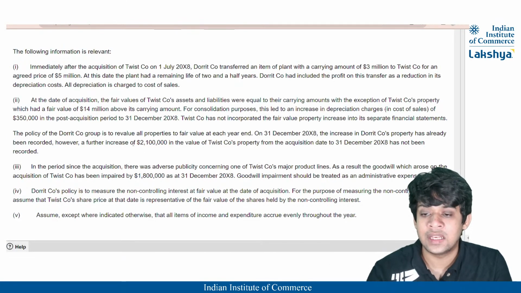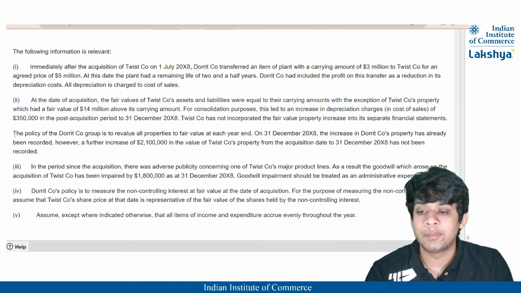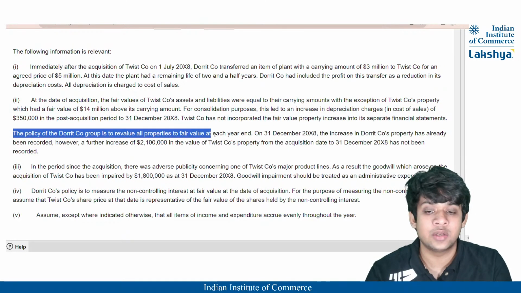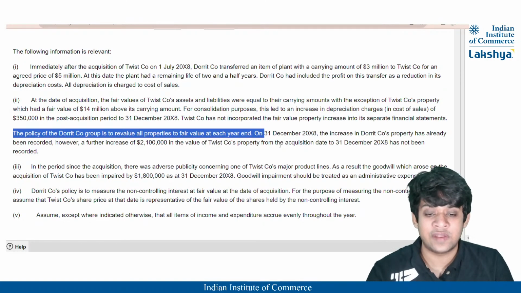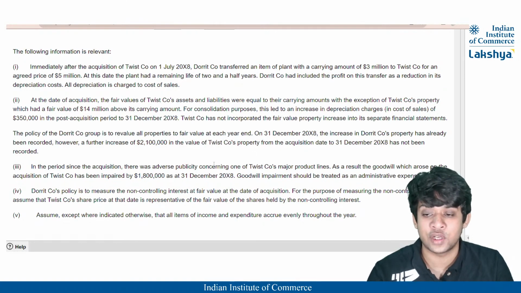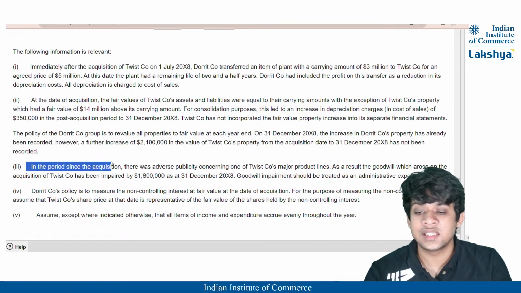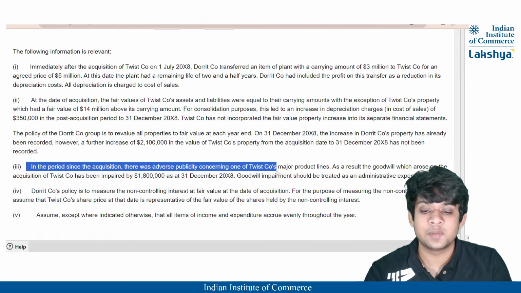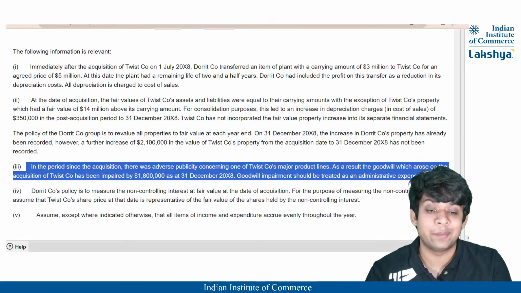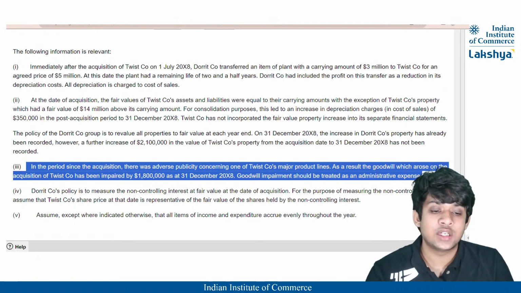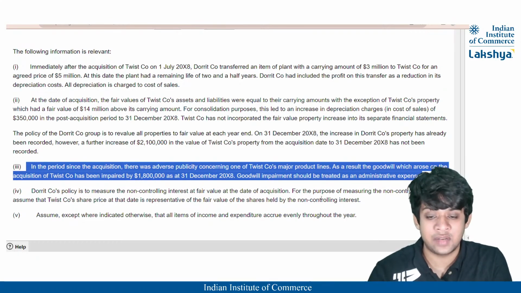We'll just look at the question if anything else is pending. Now, the policy of Dorrit Companies Group is to revalue all the properties to fair value at each year end. Okay, so this is done directly on the face of statement of financial position and the profit or loss. In the period since the acquisition, there was an adverse publicity concerning one of the Twist company's major product lines, as a result of which the goodwill which arose on the acquisition of Twist company has been impaired by 18 lakh, right? And goodwill impaired should be treated as an administrative expense. That means I'll add it to the administrative expenses.